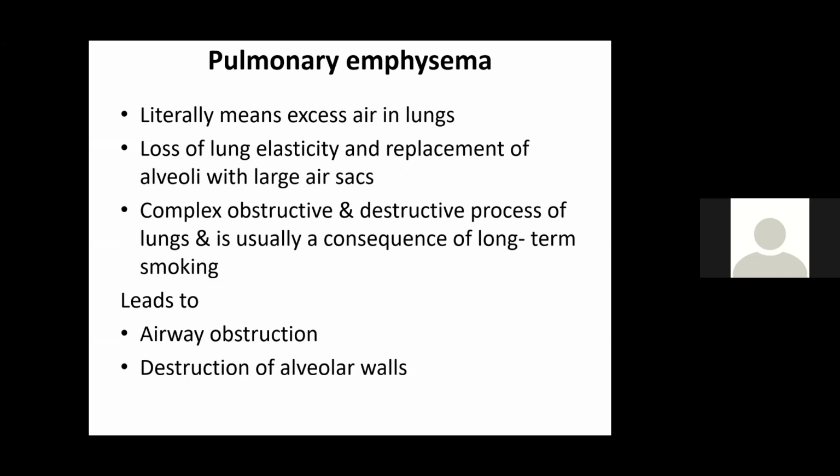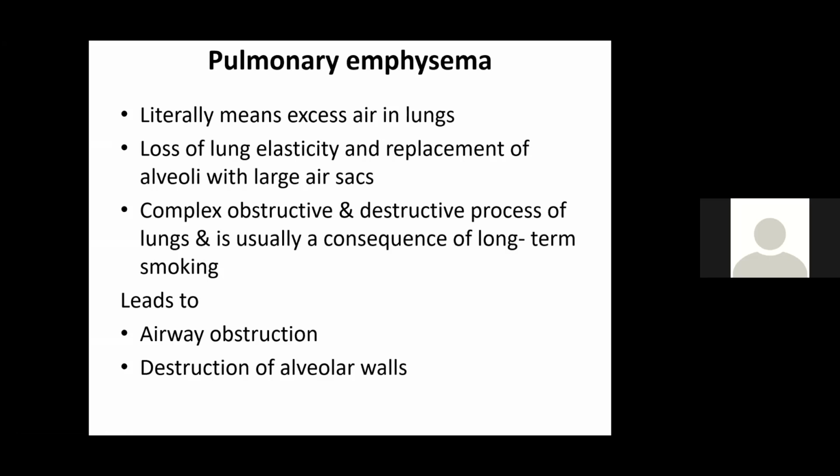Next, coming to pulmonary emphysema. What does it mean? Excess of air in the lungs. There is loss of lung elasticity and replacement of the alveoli with large air sacs. It is a complex obstructive destructive process of the lung, and it is a consequence of long-term smoking. Usually there is a history of long-term smoking. The elasticity is lost, and the alveoli coalesce with one another.